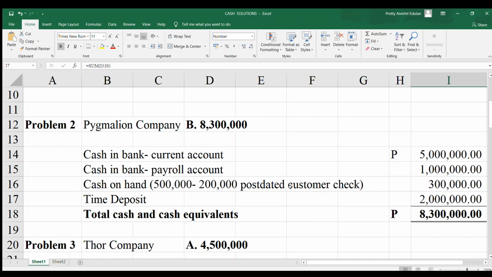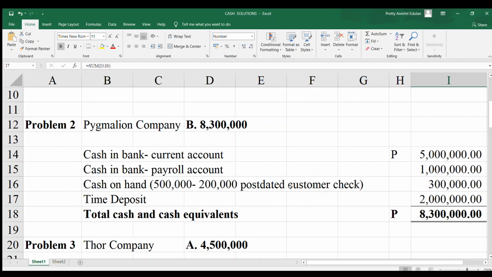So why is that something to consider? Check payable to Pygmalion. So what is that? This is a post-dated check, and this will be reverted to accounts receivable. The 500,000 includes the 200,000.